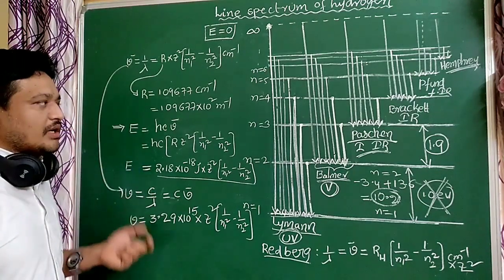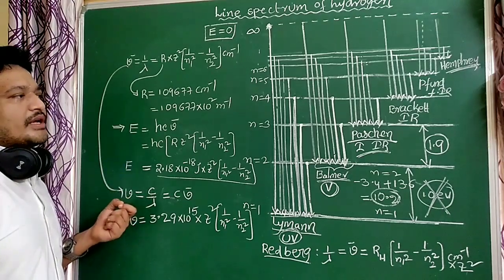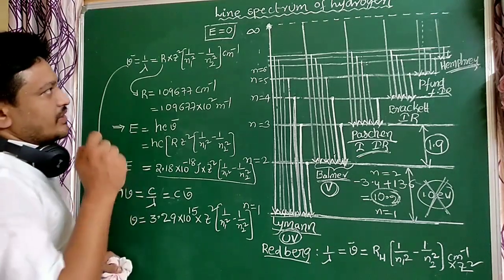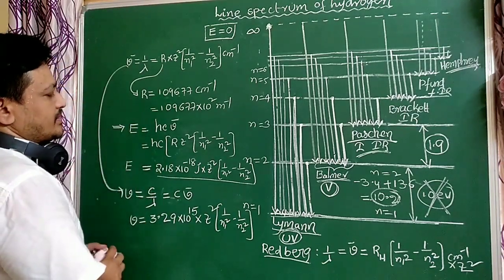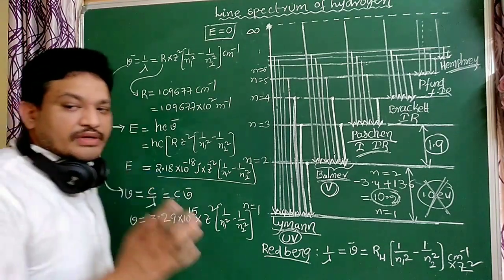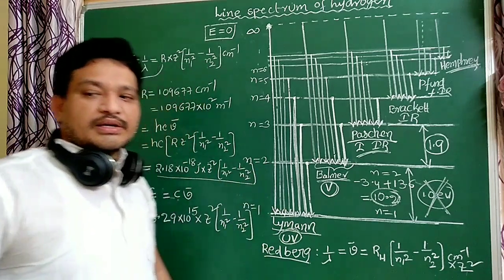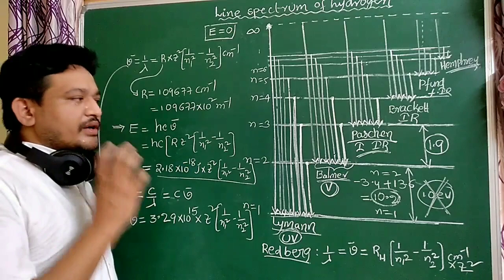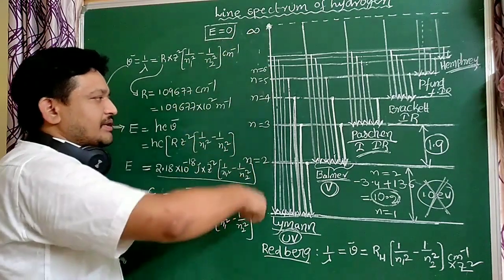Now calculate the wave number of the highest energy line of the Lyman series.